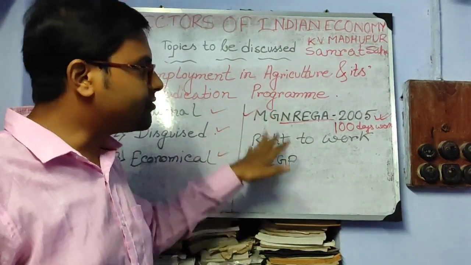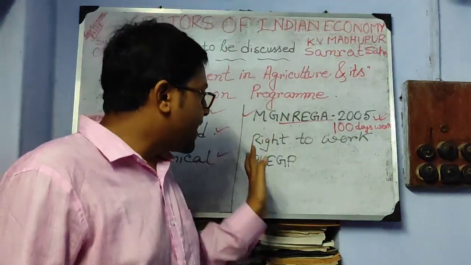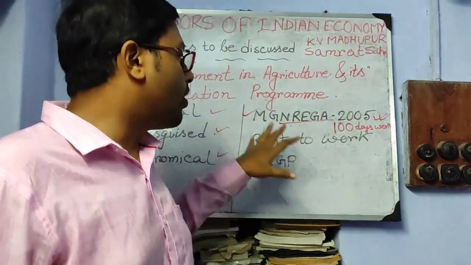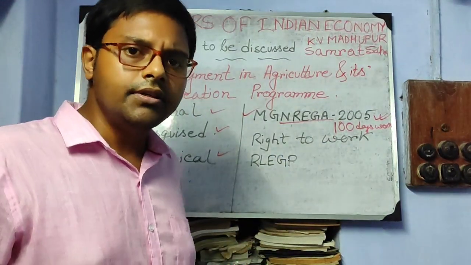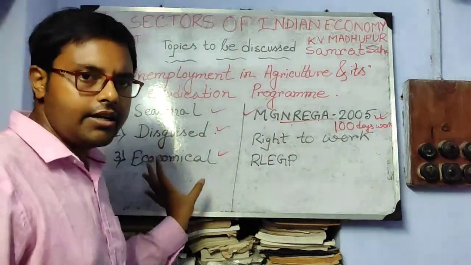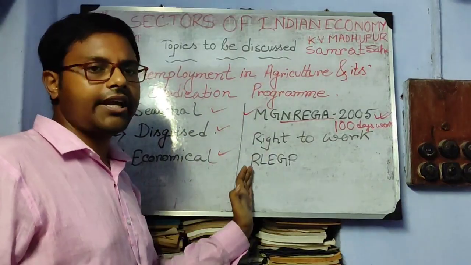So these are the basic 3 steps taken by the government for rural Indian unemployment. These are the unemployment patterns, and these are the steps taken by the Government of India.